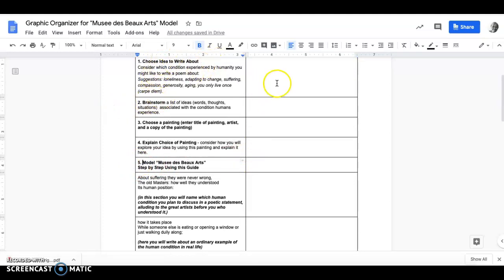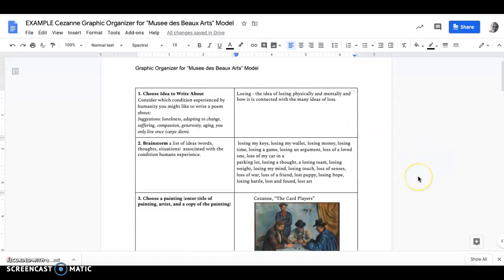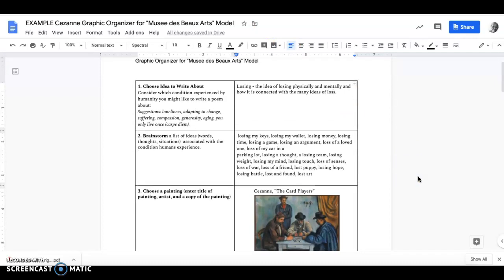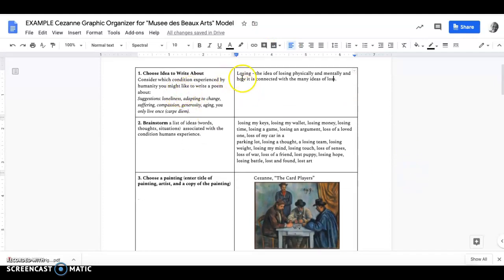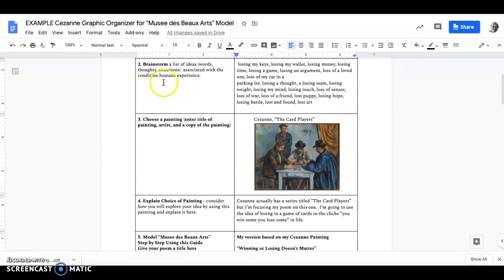So what you'll do is in step 1, you'll write the idea that you've chosen. So here I would write loss. Now I've actually already filled this in as well. So let's look at the one that I filled in. Step 1 is choose what idea you're going to write about. I chose losing, the idea of losing physically and mentally, and how it is connected with many ideas of loss. Then I included my brainstorming activity, and that is the list of ideas or words or thoughts that are associated with this condition or this human experience, and that's my list of words I read to you a moment ago.